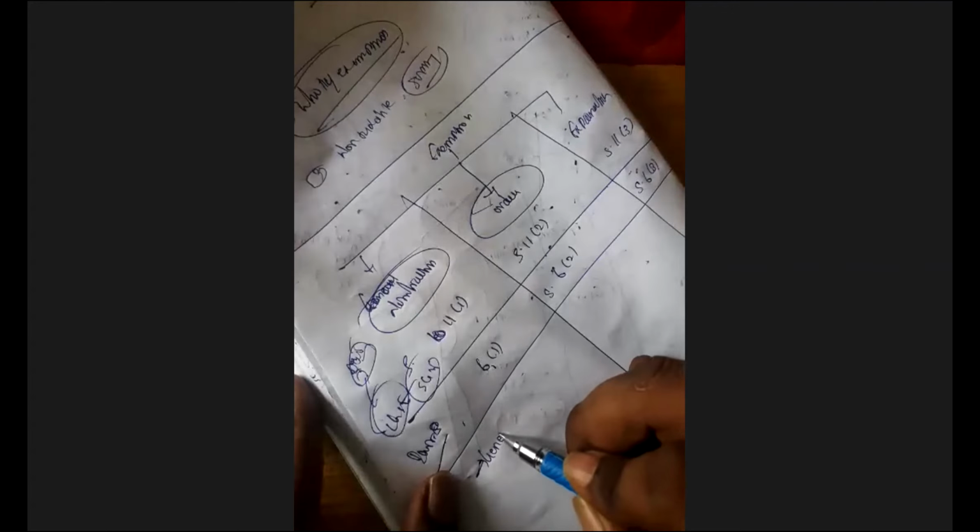a general notification, a general exemption. Okay, these products are exempted. For example, they have already given egg exempted, milk exempted, poultry items exempted, meat exempted, and certain other products are also given as an exemption. Sometimes they will give an absolute exemption, without any condition. Absolute exemption is nothing but no condition.